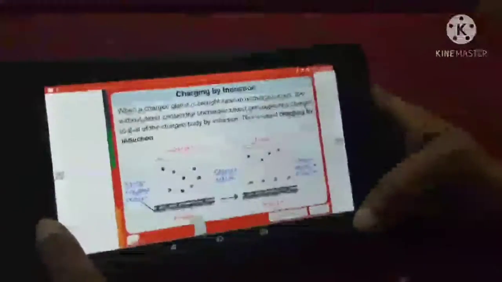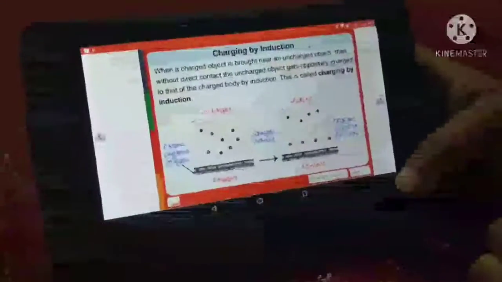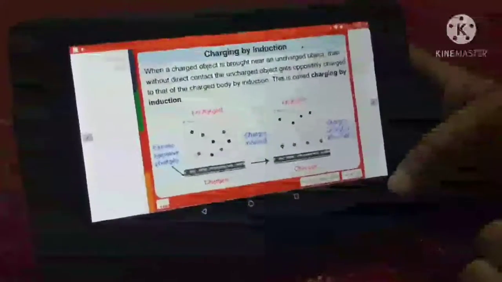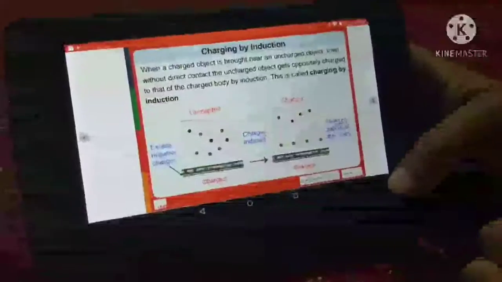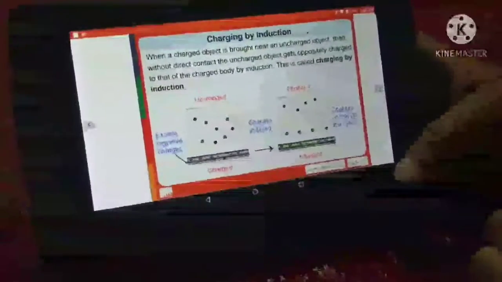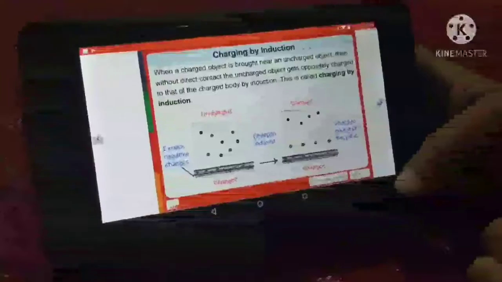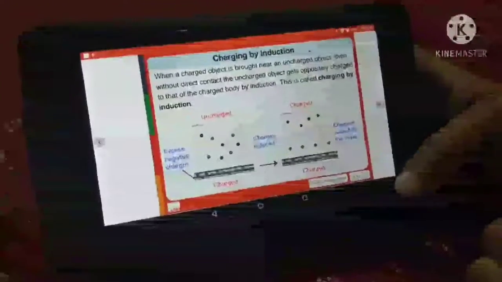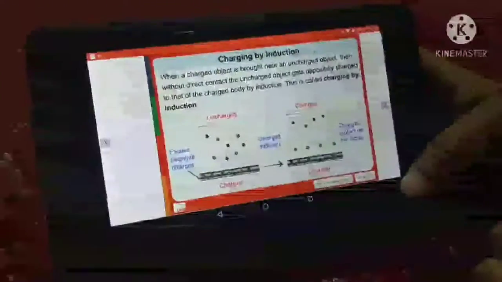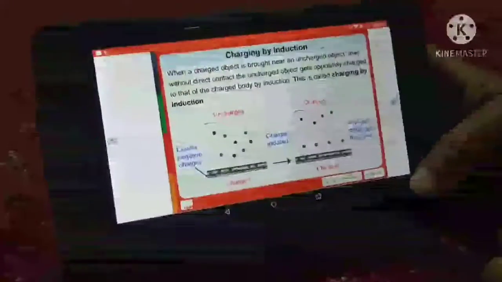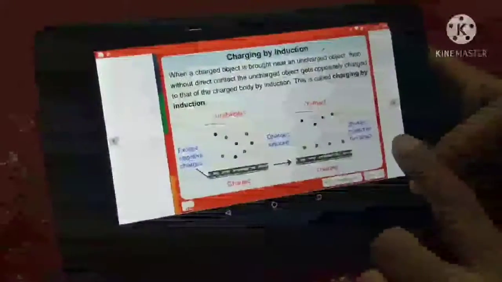Charging by induction. When a charged object is brought near an uncharged object, then without direct contact, the uncharged object gets oppositely charged to that of the charged body by induction. This is called charging by induction. Right?